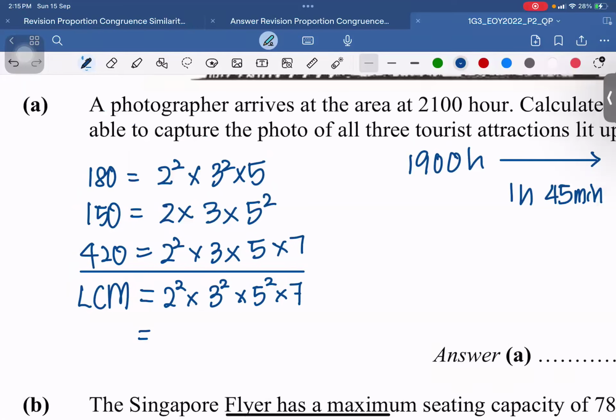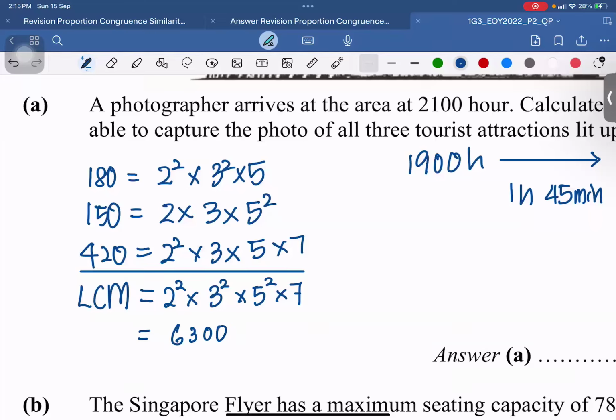So this is 2 square times 3 square times 5 square times 7. I got the number 6300. Okay, but this 6300, all three of them are in what kind of units? They are all in seconds. So this will be in terms of seconds. Okay, but if I want to find a common timing, remember they started to light up only at 1900 hours. That means 7 p.m., right?